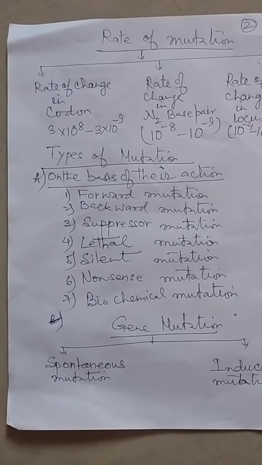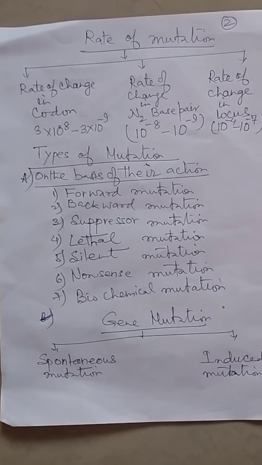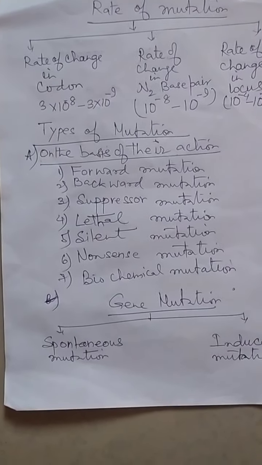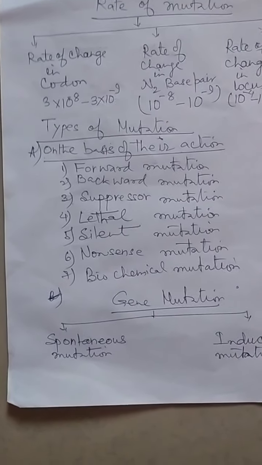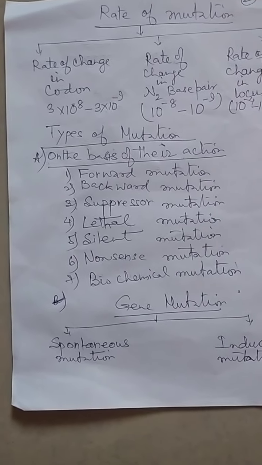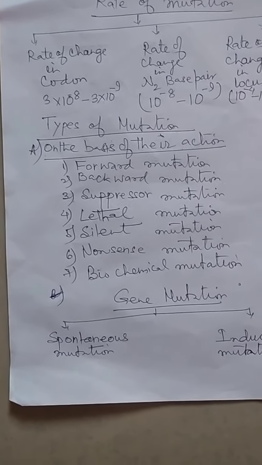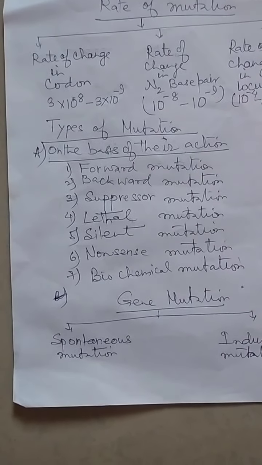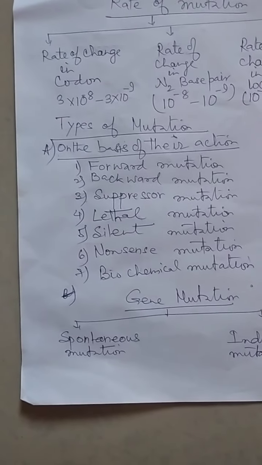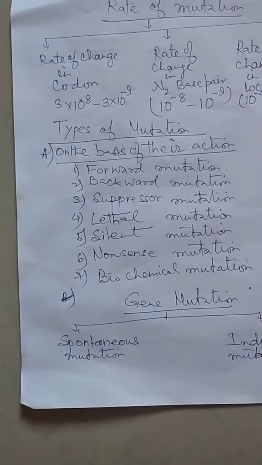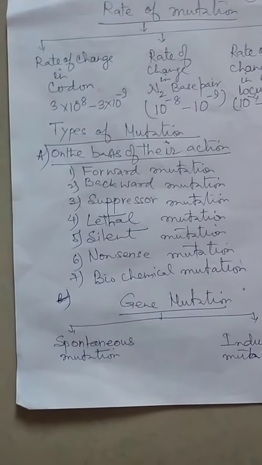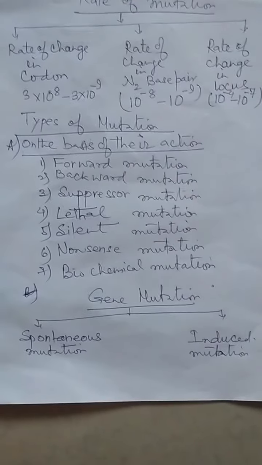Fifth is silent mutation. Silent mutation is when a change occurs which shows no change in phenotypic characters. That is, when AGA codon is changed into AGG codon, here both codons code for arginine. And similarly, when GUA codon changes into GUG codon, here both codons recognize the amino acid valine.